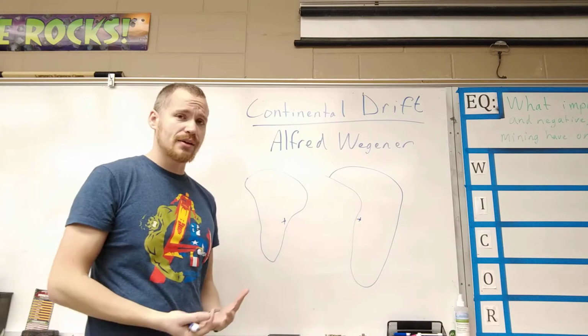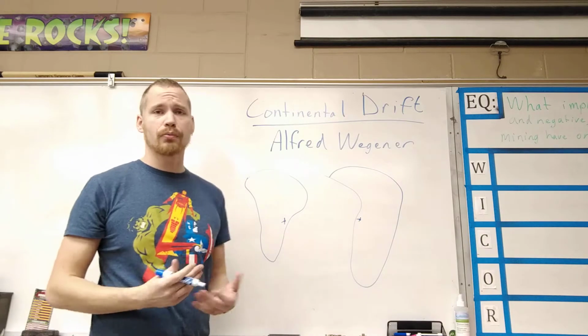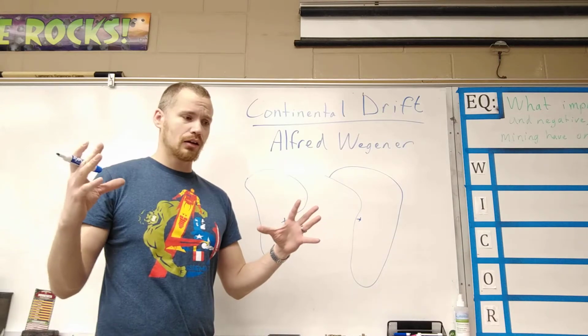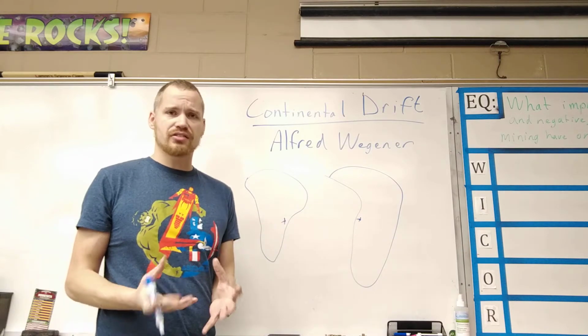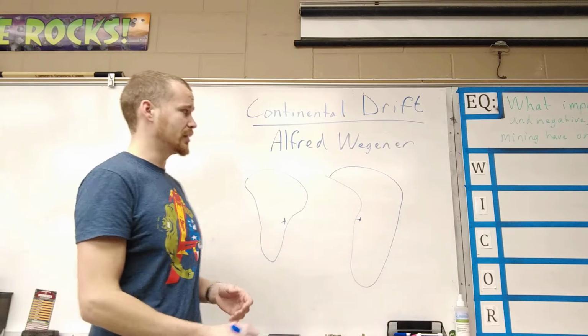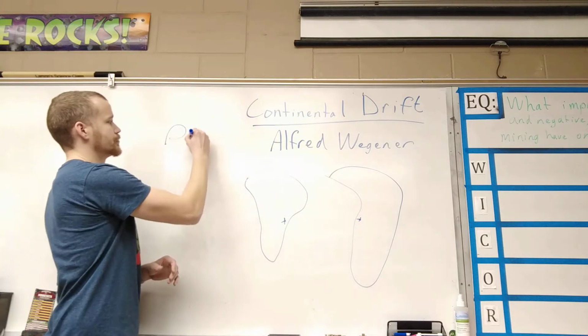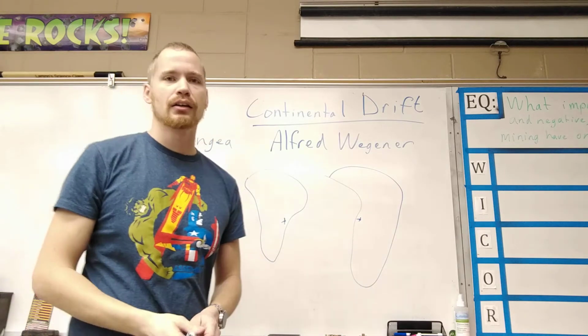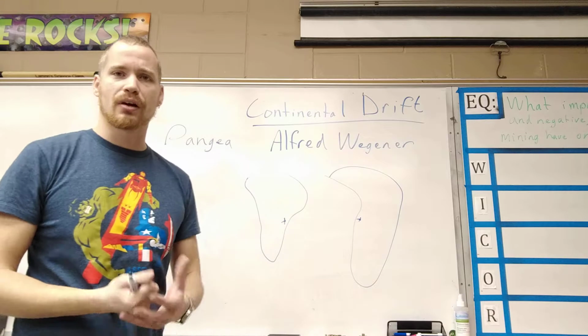He also looked at climate data and found places where glaciers were, and once they all go together, it's all in the same region. And he called this continent Pangea. Pangea would have been a supercontinent. All the continents in the world were combined.